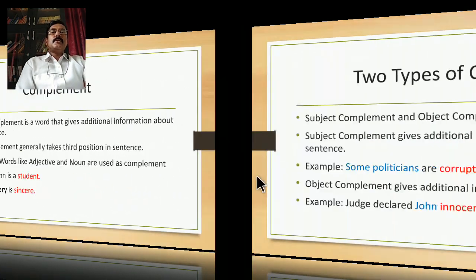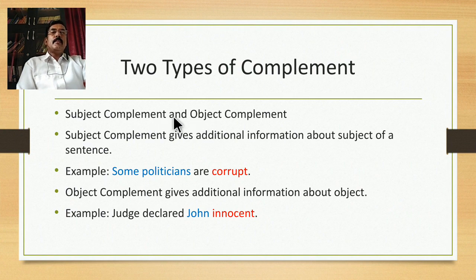There are two types of complement also, subject complement and object complement. Subject complement gives additional information about the subject of a sentence. For example, some politicians are corrupt. In this example, some politicians is the subject, and corrupt is a complement. It's a quality of the subject. So corrupt is called a subject complement because it gives additional information about the subject, politicians. Some politicians, I have said, not all politicians.